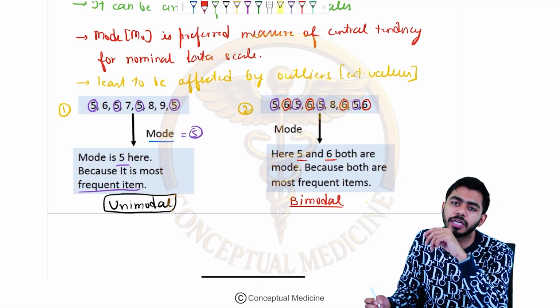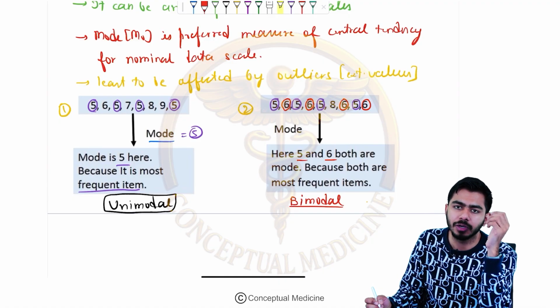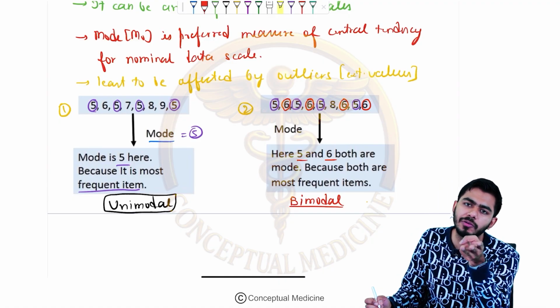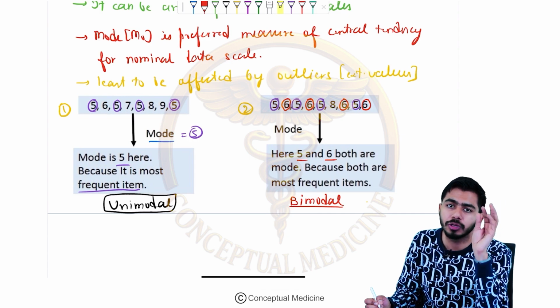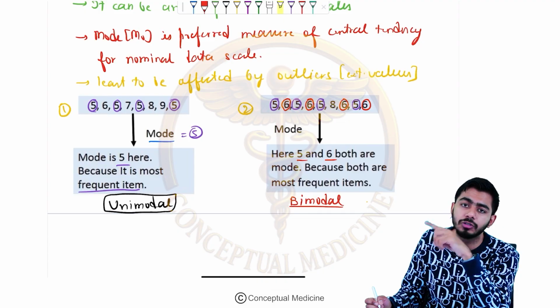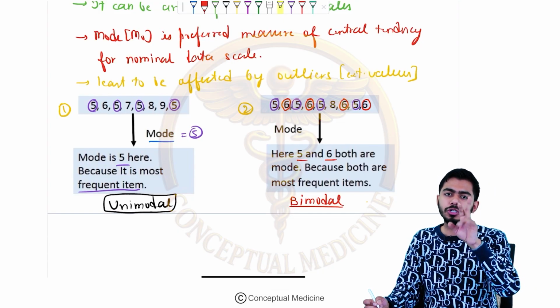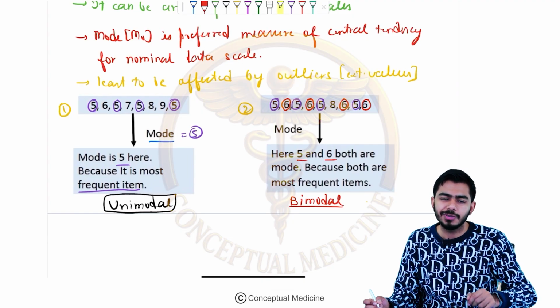If 5, 6 and 8 were repeating about 3 times, equally, the 3 digits equally frequently repeated, then we could say that the mode can be 3 values, 5, 6 and 8, one example I am saying. Then in those cases I would write that as multimodal distribution because it is having more than 2 modes as an answer. Understood, right?